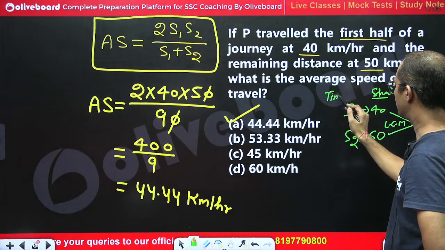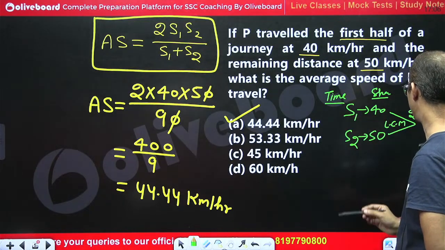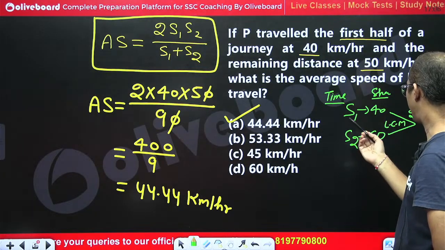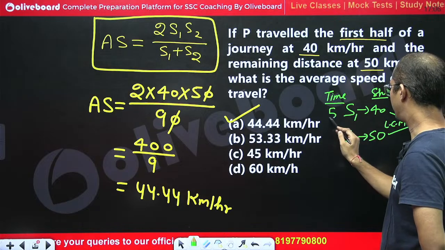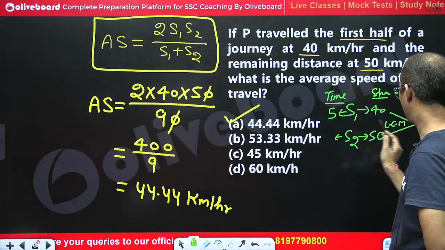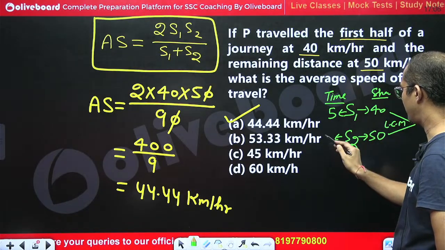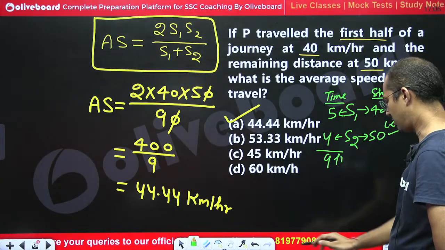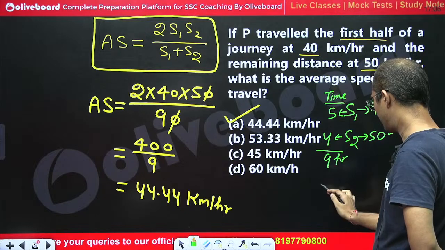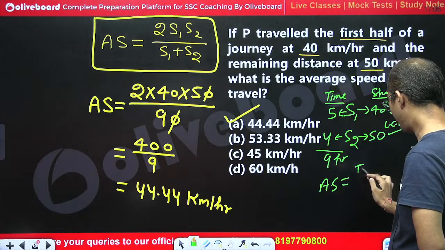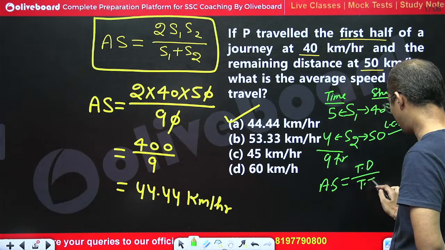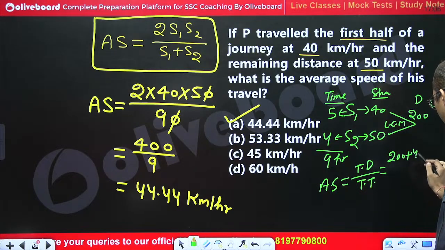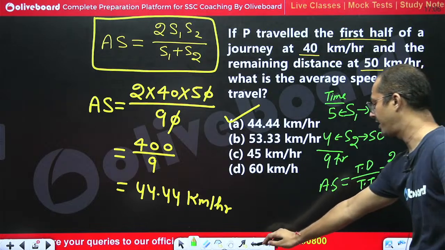Now the time is distance divided by speed. So 200 distance traveled at 40 km per hour, the time would be 5 hours. And if the 200 km is traveled at 50 km per hour, time would be 4. So the total time is 9 hours, right? Got the point? Total time is 9 hours. And the formula of average speed is total distance divided by total time. So here 200 plus 200, total distance would be 400 divided by 9, right?